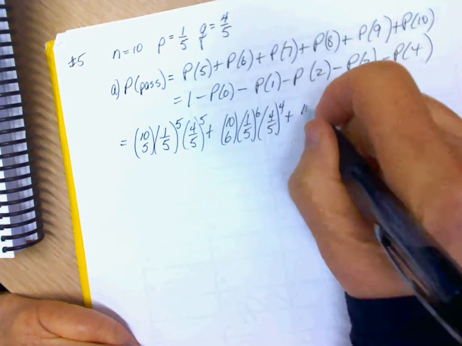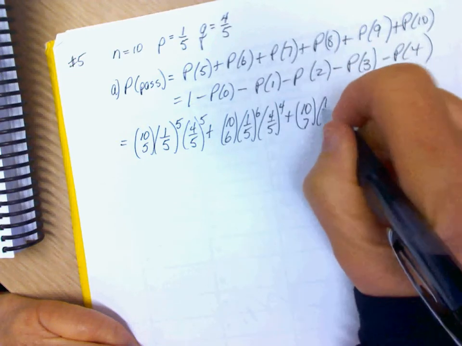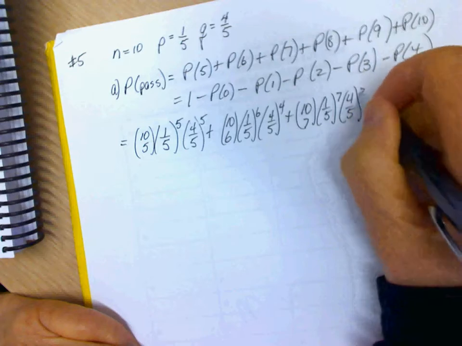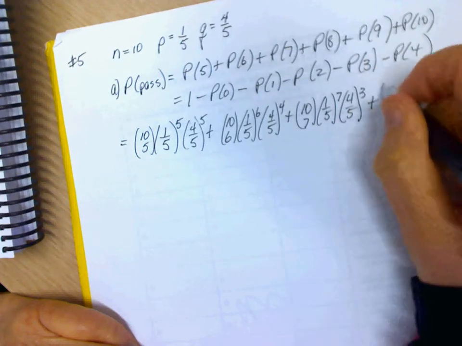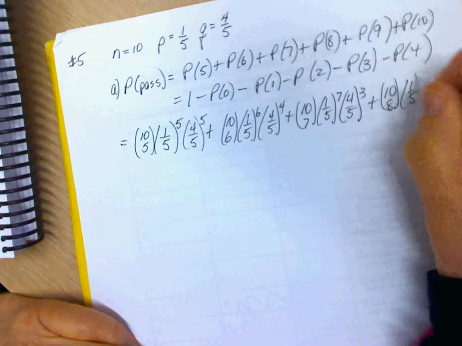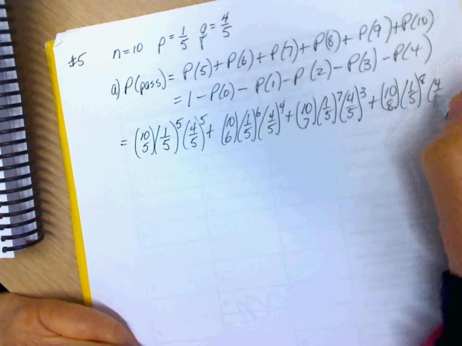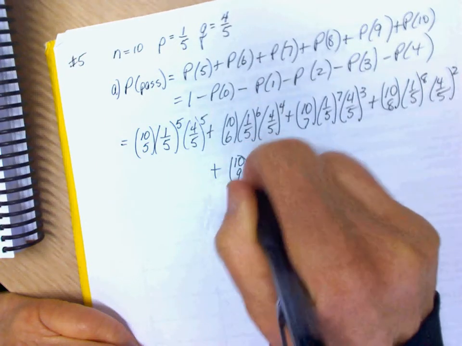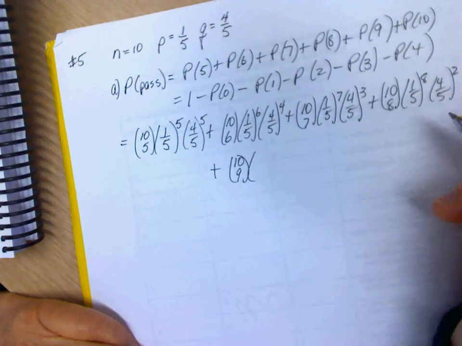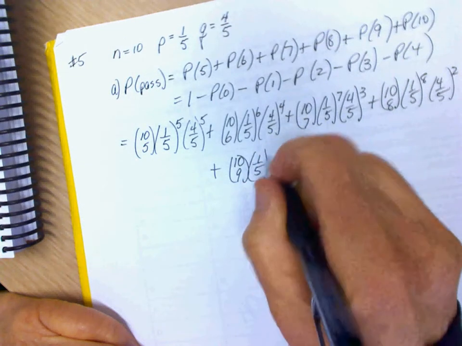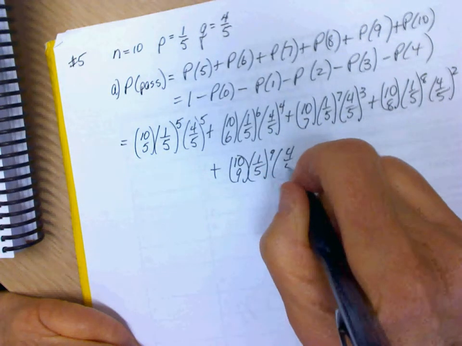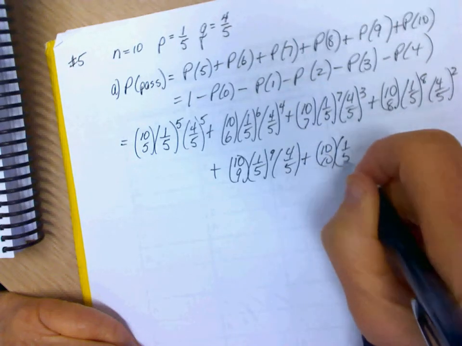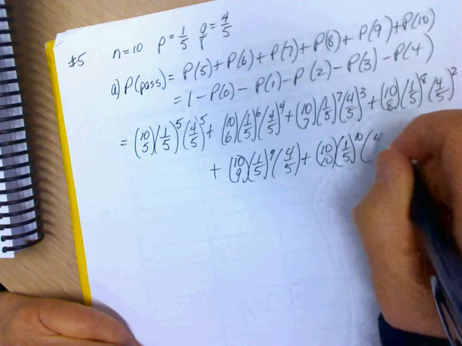Plus 10 choose 7, 1 over 5 to the 7, 4 over 5 to the 3, plus 10 choose 8, 1 over 5 to the 8, 4 over 5 to the 2, plus 10 choose 9, 1 over 5 to the 9, 4 over 5, plus 10 choose 10, 1 over 5 to the 10, and 4 over 5 to the 0.